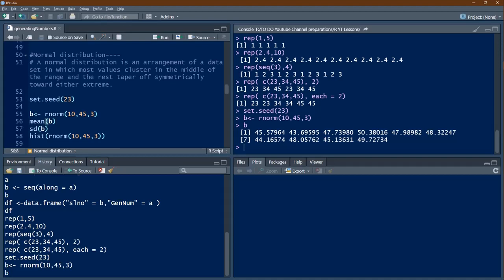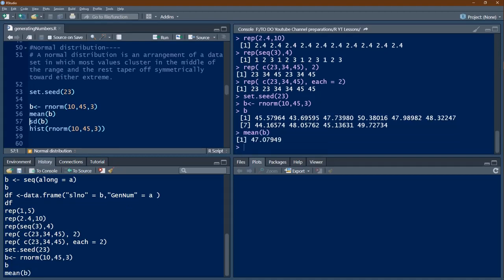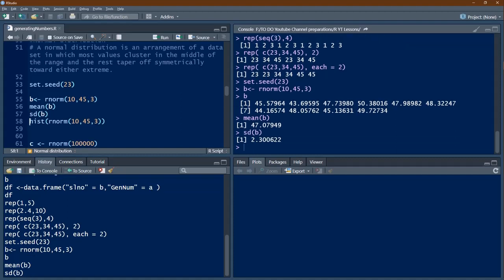So let's see what the mean is. I'm getting 47.07. I wanted 45 as the mean, but since the numbers which I have generated are not that many, I may not get an accurate answer. Standard deviation, let's see, that is 2.3. I wanted a standard deviation of 3. When I say standard deviation of 3, what do I mean? I mean the numbers should be away from the center, that is the mean, in such a manner that the difference is roughly 3.